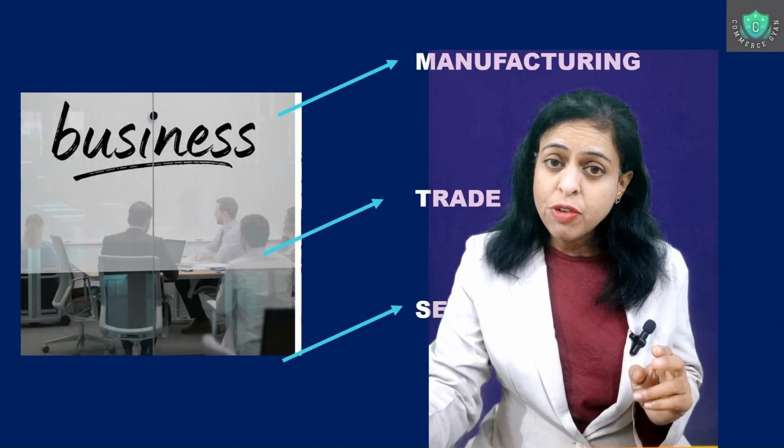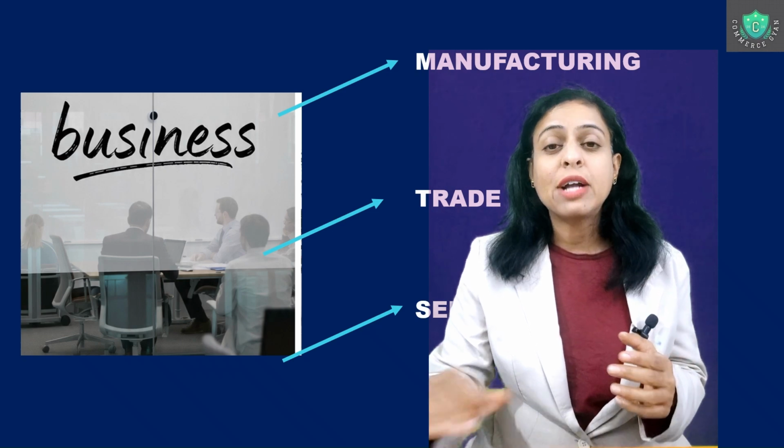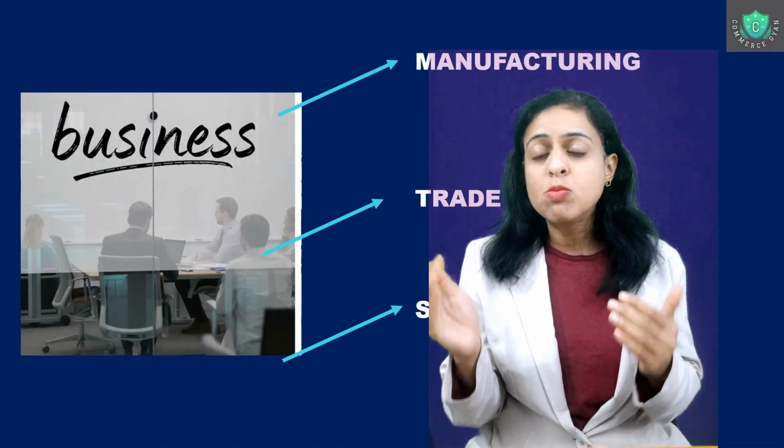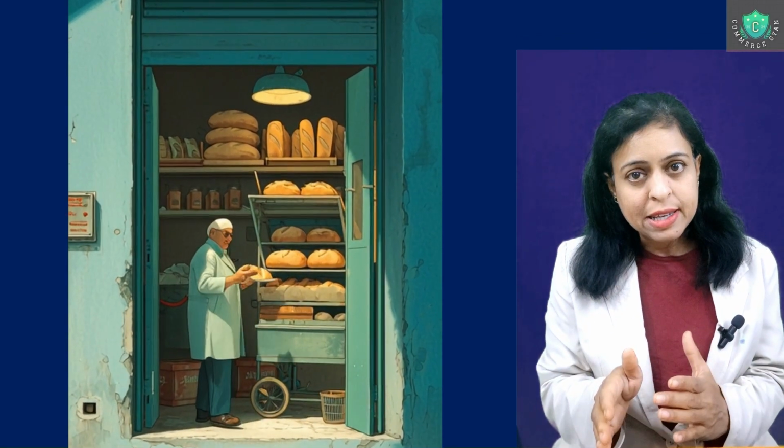Then you may also find certain products which are actually traded. You are buying and selling them, but not making them. Like you go to a small grocery shop and buy a packet of bread. So what is happening? The person who is giving you that bread is just taking it from one person and selling it further to the customer, to you, right? There is no making of the bread. The making of the bread has already taken place in the bakery, whereas the person in between is just buying the bread from the bakery and giving it to you.